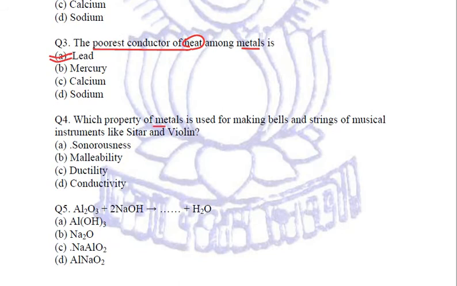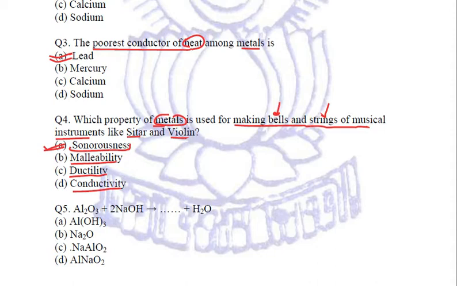Which property of metals is used for making bells and strings of musical instruments like sitar and violin? We are using the metals for making bells and the strings of musical instruments like the sitar or the violin. Which property is used? Is it sonorousness, or malleability, or ductility, or conductivity? It is sonorousness. Why? Because it should produce sound. Fine. So A will be our right option. Let us see the next question.